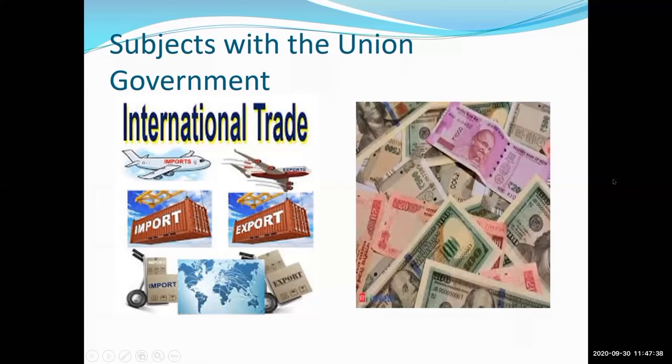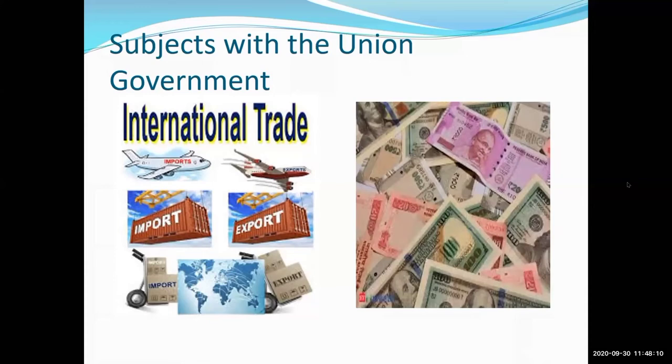And what is the second picture about? Yes, students, the second picture. Yes, money. Very good. Money is known as our currency. So this is about our currency. This is the picture of currency.